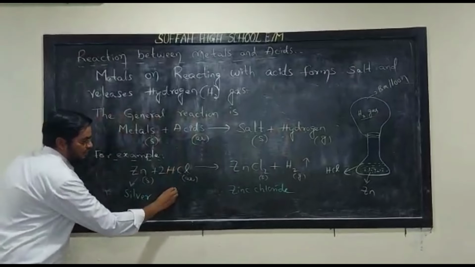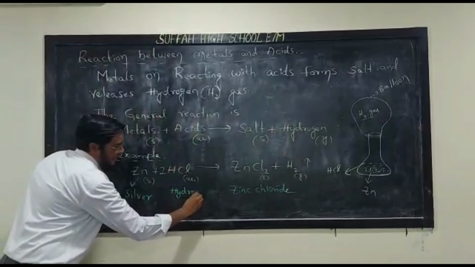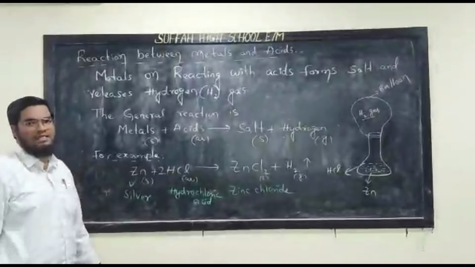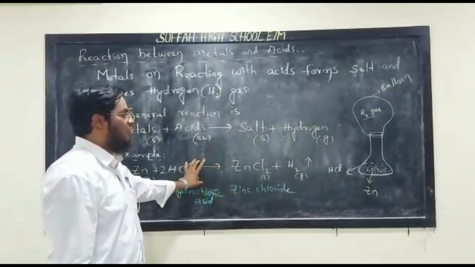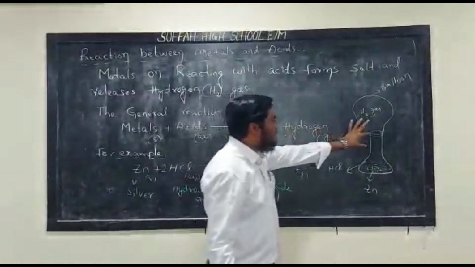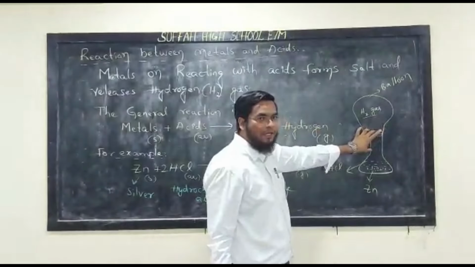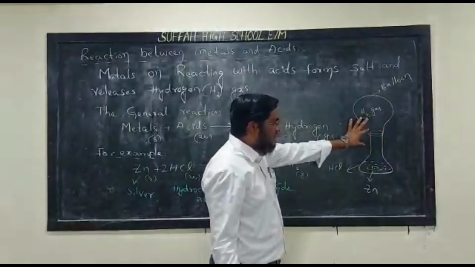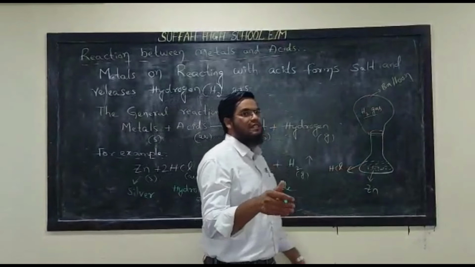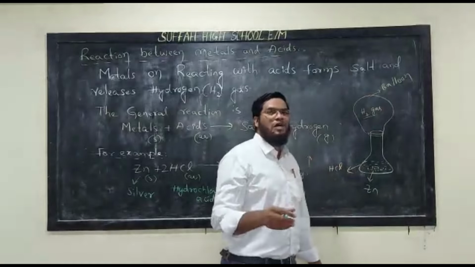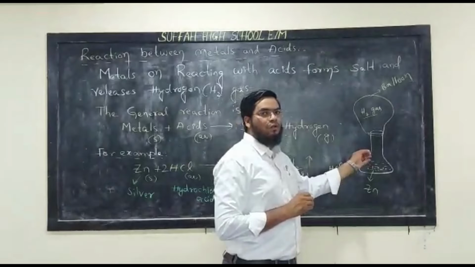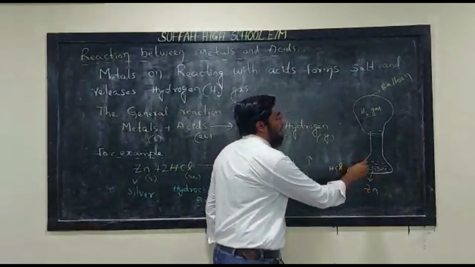Here HCl is hydrochloric acid, which is an acid. So when we test this using a conical flask, I will take a conical flask. In the conical flask, I will take the silver color zinc, say 2 to 5 grams of zinc granules. To this I will add hydrochloric acid.